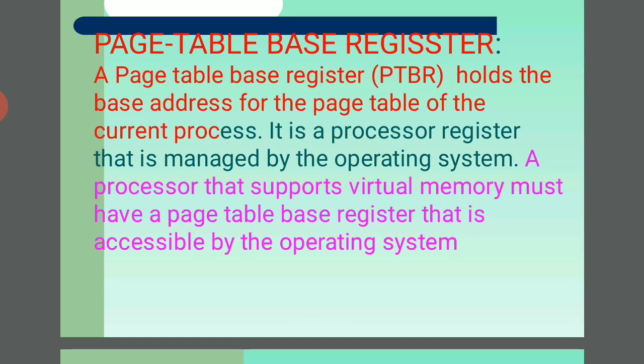And the next is the page table register. So what is a page table? In this, the page table base register, PTBR, we shortly call it PT and BR. The page table base register holds the base address for the page table of the current process, and the register is managed by the operating system. A process that supports virtual memory must have a page table and the base register. So the accessibility is handled by the operating system.